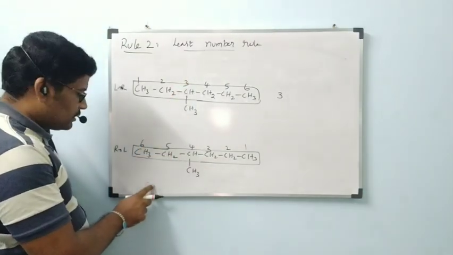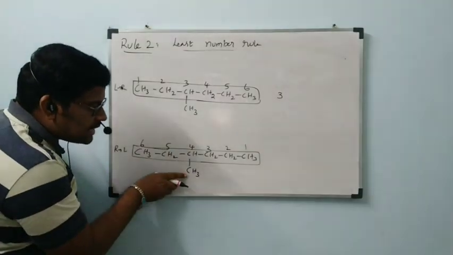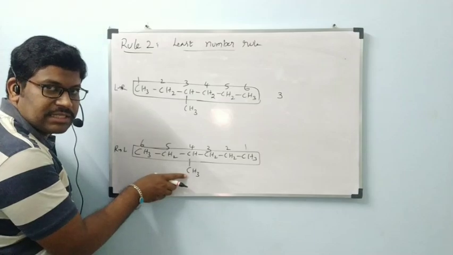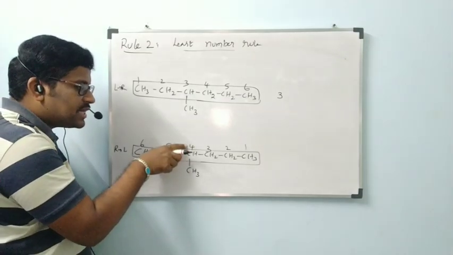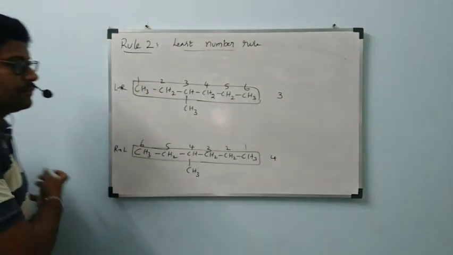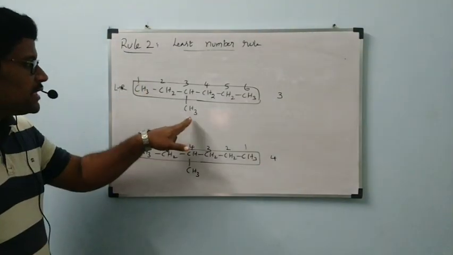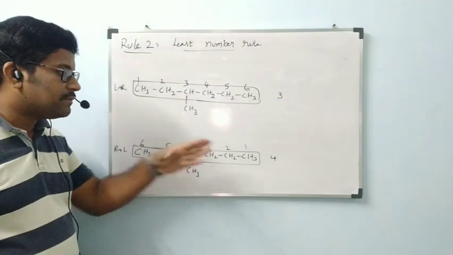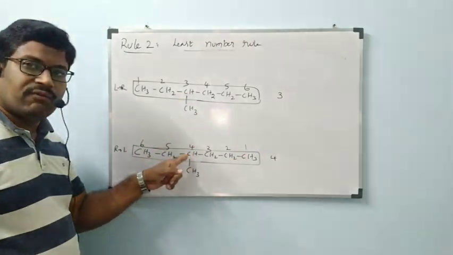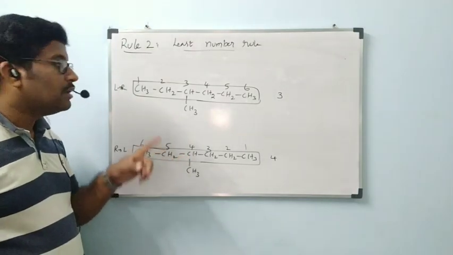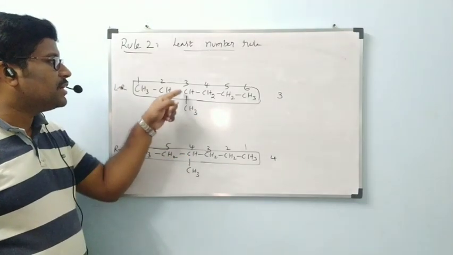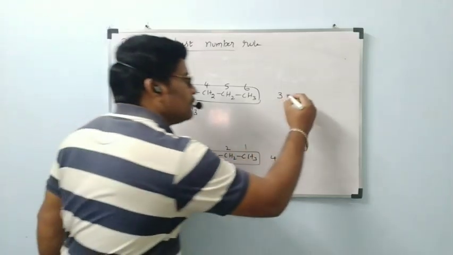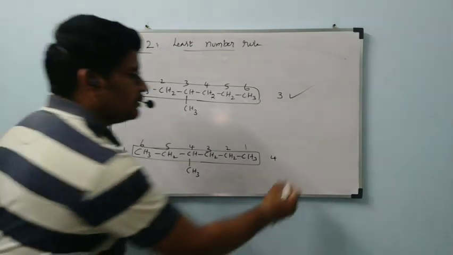Next, right to left, the side chain containing carbon is this one. The side chain carbon, that is CH3, is bonded to the carbon which has number 4. Here CH3 is bonded to the 3rd carbon. Here CH3 is bonded to the 4th carbon. Right to left, we are getting 4 as the CH3 bonded carbon. Left to right, we are getting CH3 bonded carbon 3. Out of 3 and 4, which is least? That way we have to select. This is wrong.